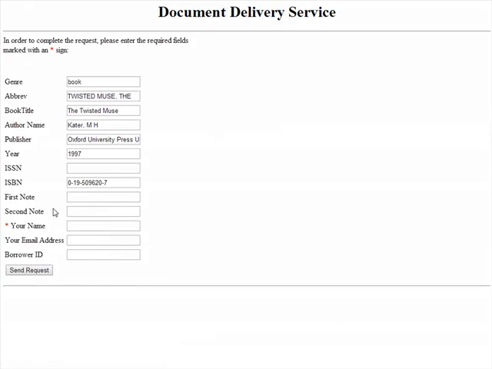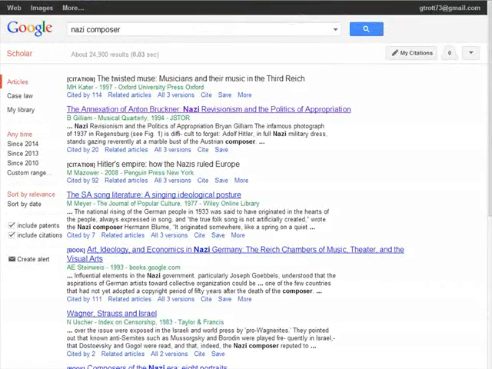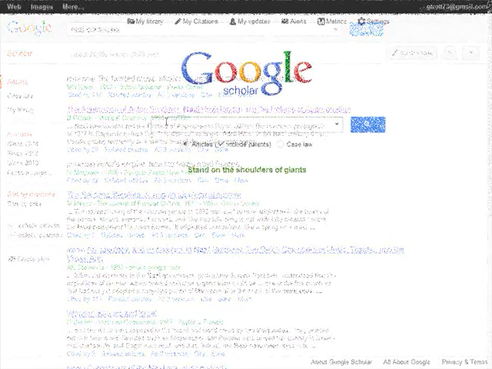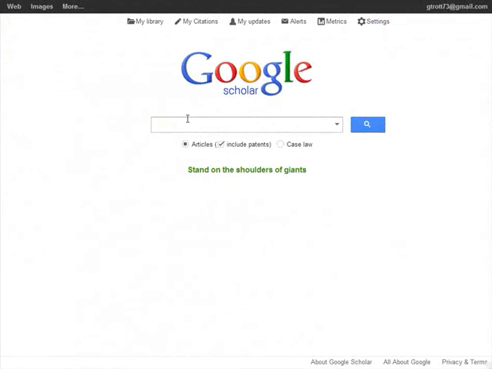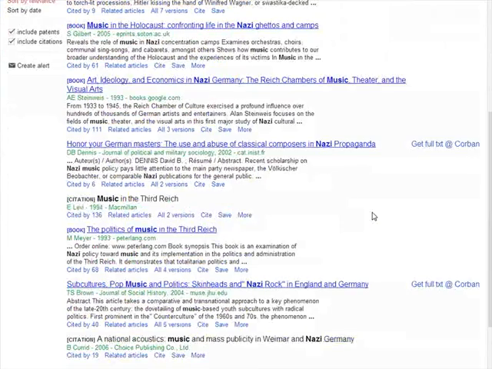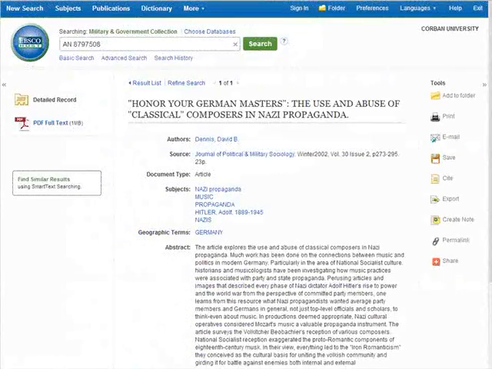If we go back to our Google Scholar results, we can find a few other resources that might be helpful. Let's do one more search using the terms Nazi and music. Scroll down to the article entitled Honor Your German Masters, the Use and Abuse of Classical Composers in Nazi Propaganda. To get to this article, simply click on Get Full Text at Corbin. The link will take you straight to the full text.